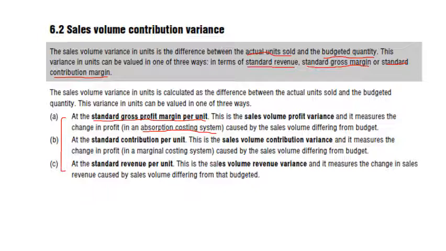Then the second one is your standard contribution per unit. So this is the sales volume contribution variance, and it measures the change in profit due to marginal costing. The first one was absorption costing. The second one is your marginal costing. Marginal costing means the cost of one additional unit. And the third one is your standard revenue per unit. So this is the sales volume revenue variance.